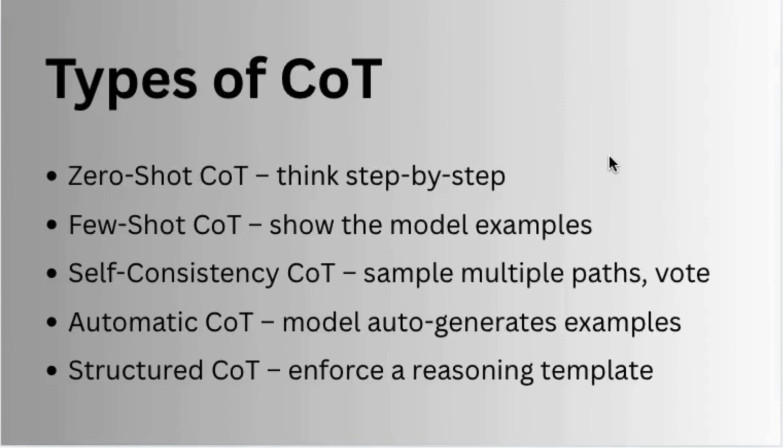Now, different use cases require different CoT techniques. Here are the main variants. So we start with zero-shot CoT. Zero-shot CoT is the simplest version. It asks the model to think step by step and explain its reasoning. This is the exact technique that we just saw in the research paper. It makes the model slow down, write out its reasoning, and avoid guessing.